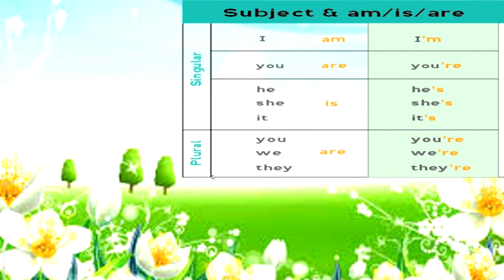With the plural subjects like you, we, they. Now here why is you written again? Because even if you are talking to many people, they all are referred to with the pronoun you. So, with these pronouns, are is used. The short forms given are you're, we are becomes we're, they are becomes they're. So I'm sure with this table you are able to learn the use of is, am, are.